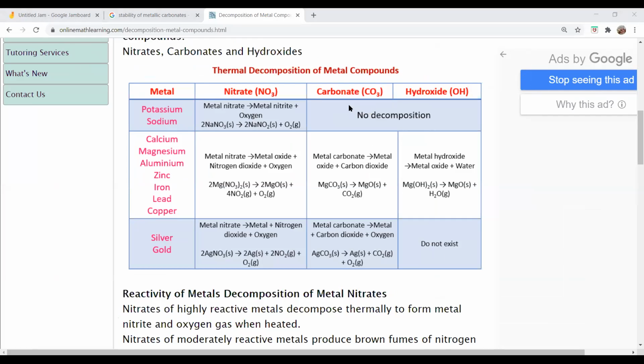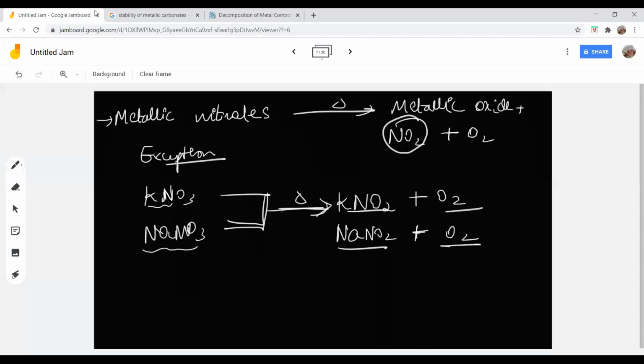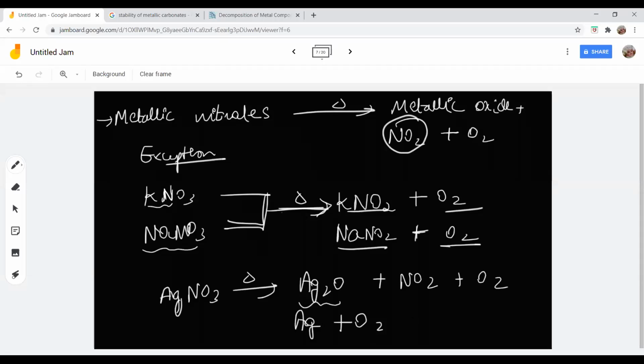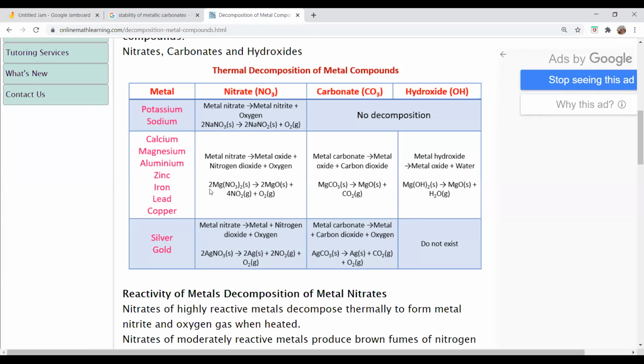Silver nitrate. As we have seen so far, silver nitrate, like other metallic nitrates, will get decomposed to silver oxide plus nitrogen dioxide plus oxygen. But silver oxide is highly unstable. So it gets decomposed to silver plus oxygen. Already you have an oxygen, so you need not repeat it. So it gets decomposed as silver plus oxygen plus nitrogen dioxide. Clear? That is what has been mentioned here.